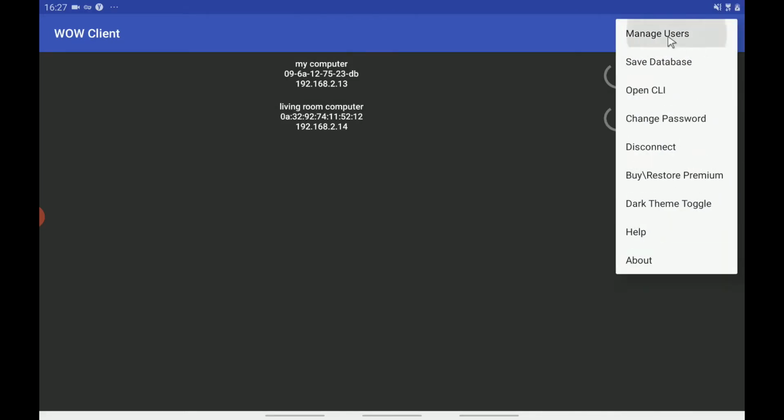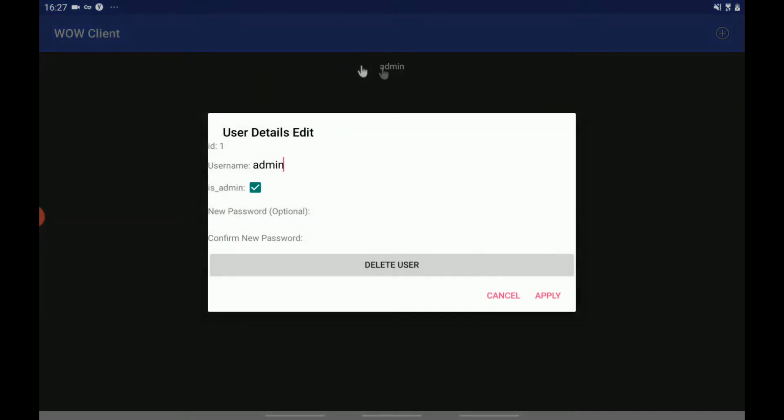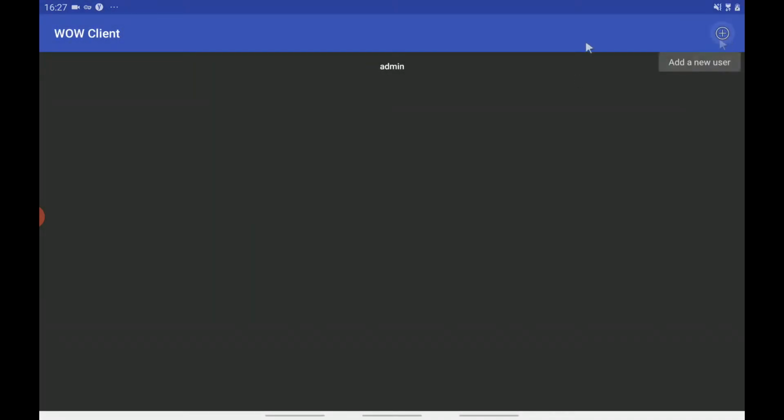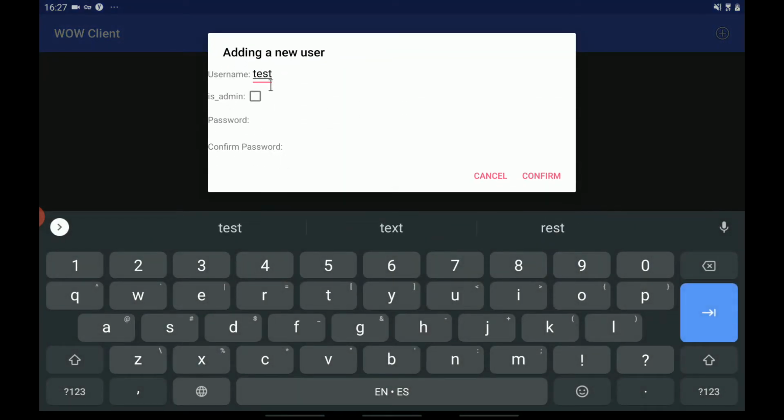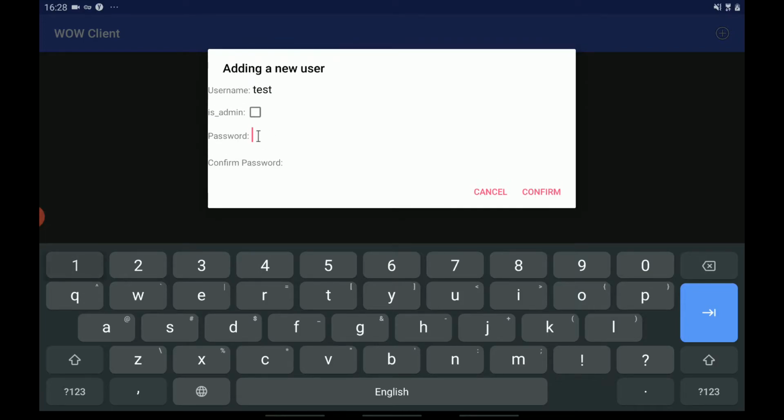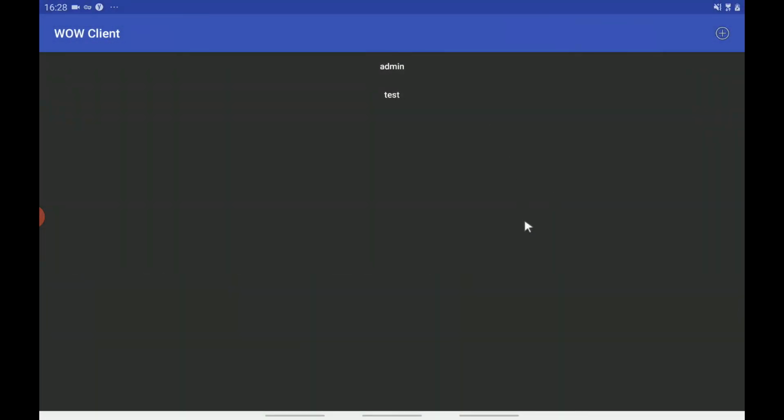If you click on the three dots menu and then click on Manage Users, you can edit existing users, create new ones, and delete them. So let's create a new user, for example. If we want to give this user admin privileges, we need to check this box. I don't want to give him, so I'm not gonna check this box. Let's give him a password. And now we can see that the user was successfully created. Let's check this user.